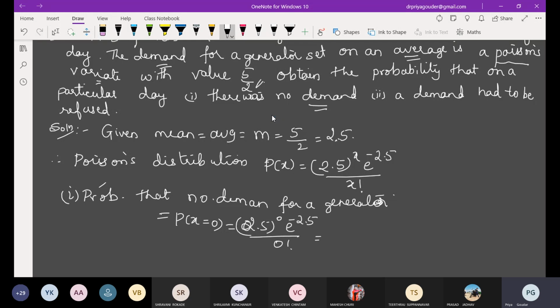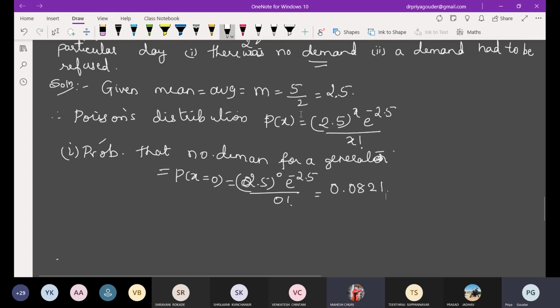Calculate only e raised to minus 2.5. Answer 0.0821. Yes, there is some 8% chance. 0.08209 something, right? If you want, write it for 5 decimal places.